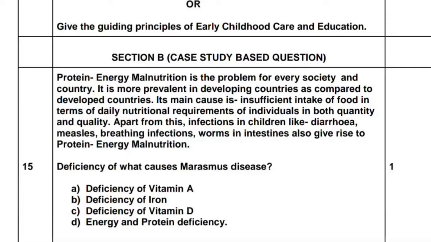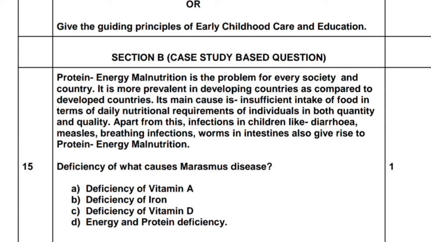100 on 100. That is our target, and I'm sure all my fighters are going to achieve that target. Here in home science, we have already finished section A, where we solved 14 objective type questions of practice paper number 3. Now we move over to section B, where we'll discuss a few case study based questions.